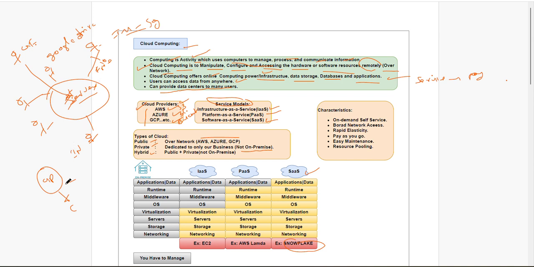Hybrid means public plus private, a combination: a few services dedicated to that customer, and a few common, like public, where multiple customers can utilize the same service.